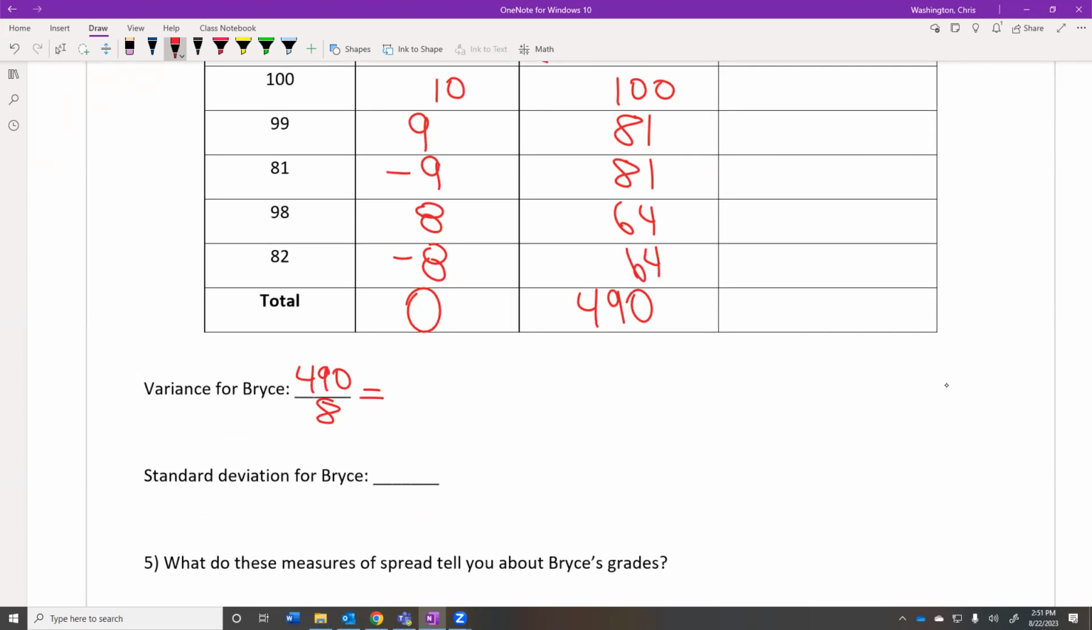So 490 divided by 8 is 61.25, I think. I had my answer key earlier. There it is. Should I just double check? Yeah, 61.25. So on average, these numbers are 61.25.